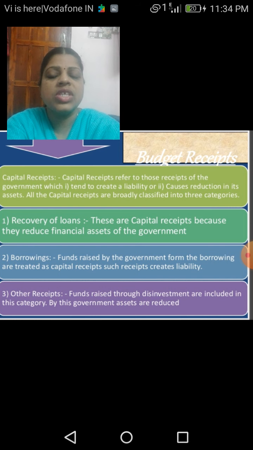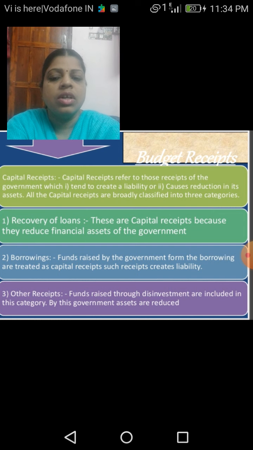So the first one is the recovery of loans. These are capital receipts because they reduce the financial assets of the government. And the second one is the borrowings. Funds raised by the government from borrowing are treated as capital receipts, but such receipts create a liability, because as we borrow money from others, we have to repay it in the near future or the forthcoming years.